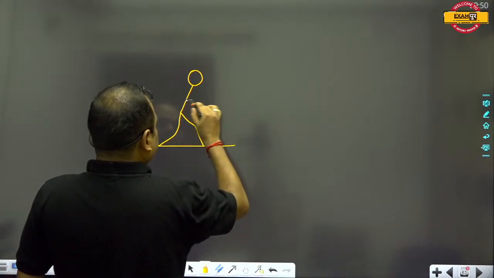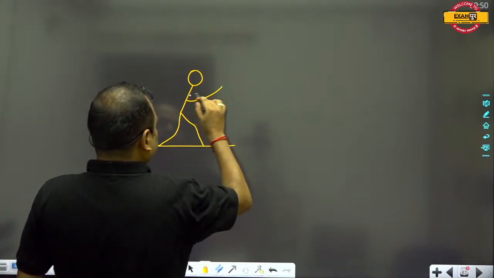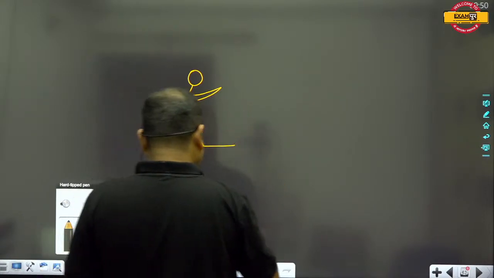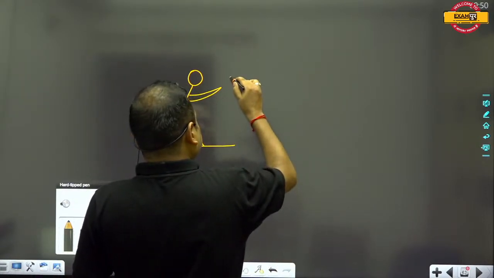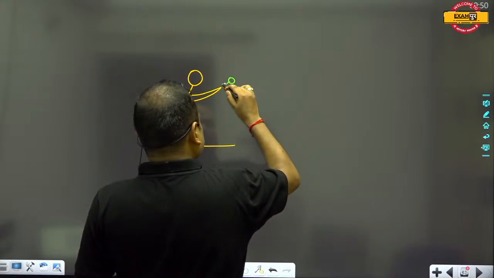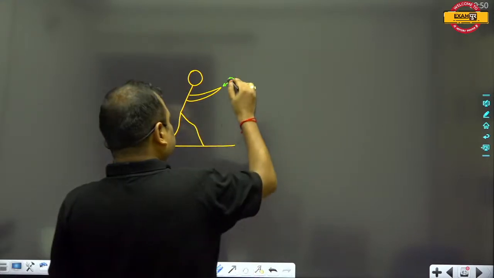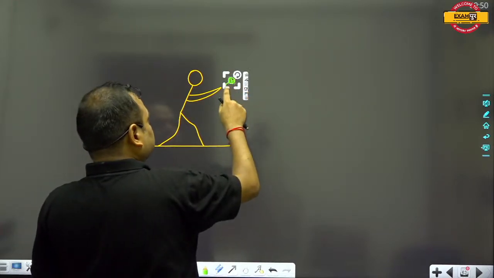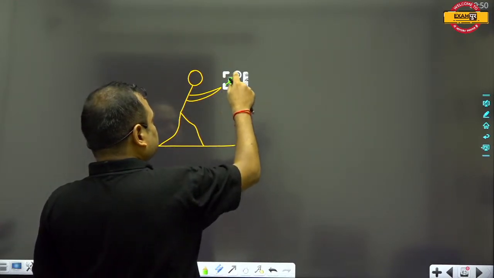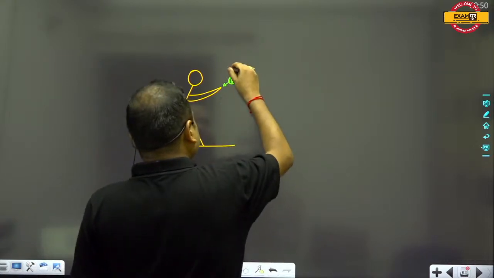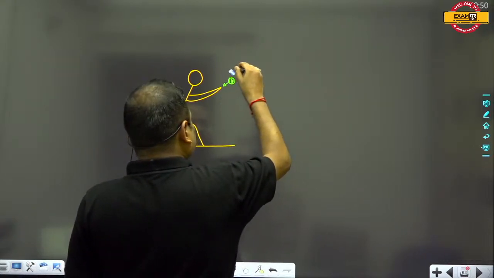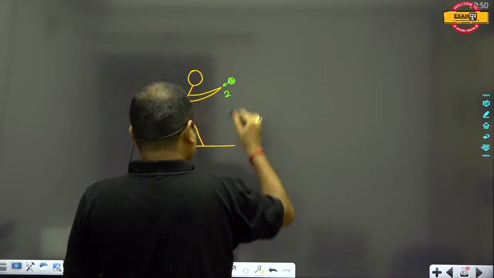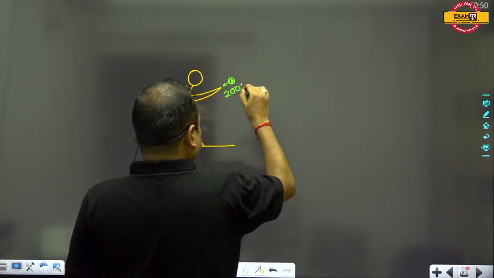Suppose the ball he just catches was coming with a velocity like this.